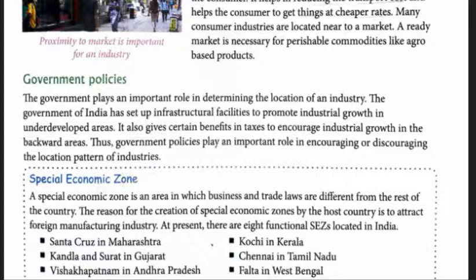It also gives certain benefits in taxes to encourage industrial growth in the backward areas. So the tax will be reduced to promote industrial growth. These are some governmental policies that will also help to locate an industry there.